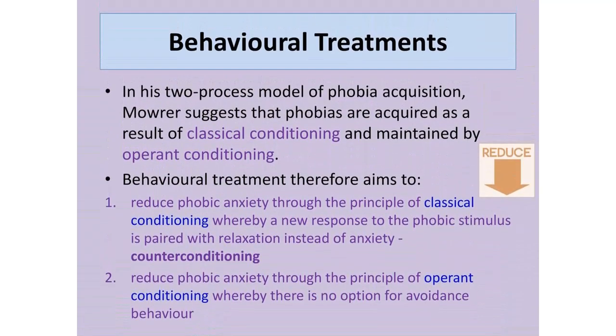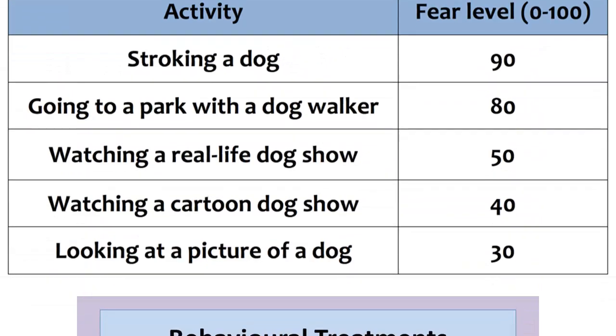The behavioral approach to treating phobias. Counter-conditioning is when the conditioned response of fear to the phobic object is replaced with a new response, like relaxation. Causes extinction of the learned association. Based on the idea of reciprocal inhibition: relaxation and anxiety are two opposite emotions and cannot be felt at once.